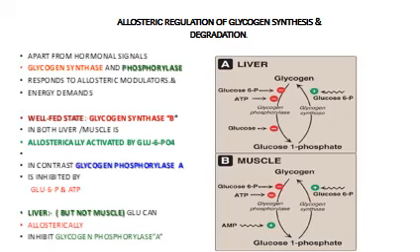On the other hand, the enzyme glycogen phosphorylase is being inhibited or negatively modulated both by glucose 6-phosphate and ATP.